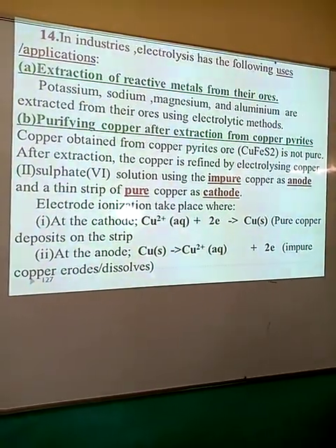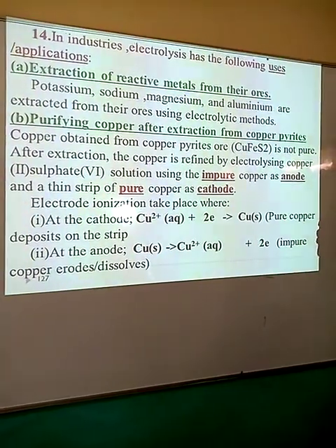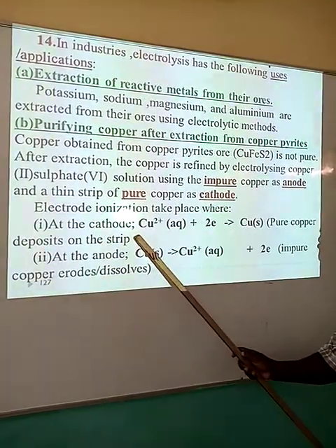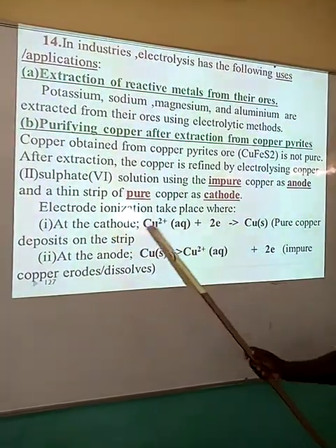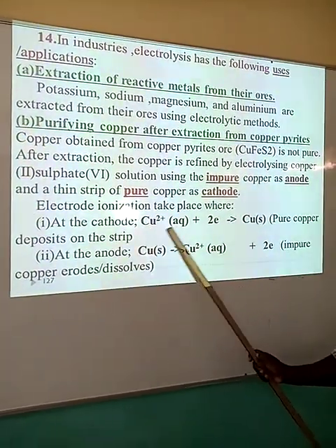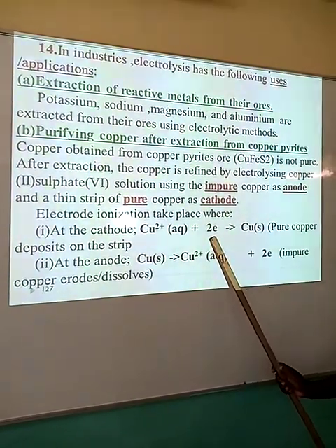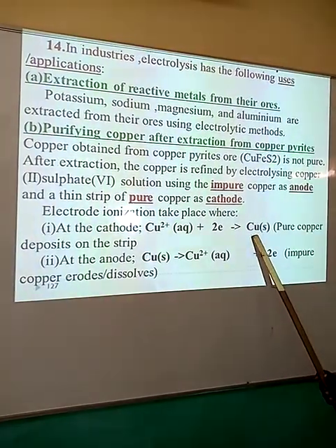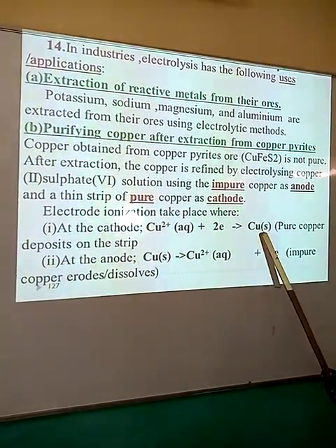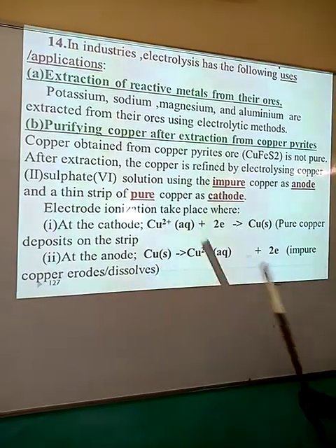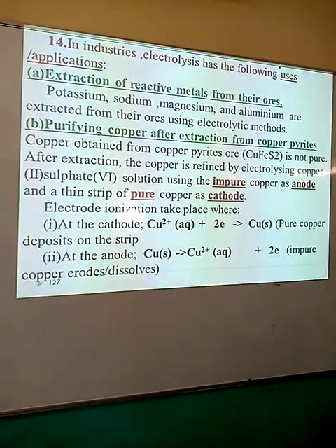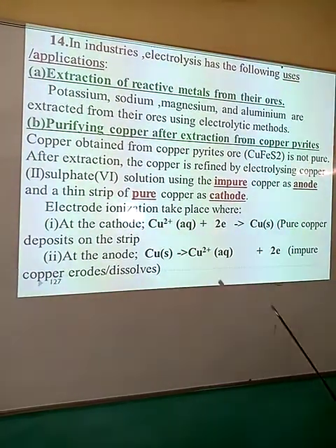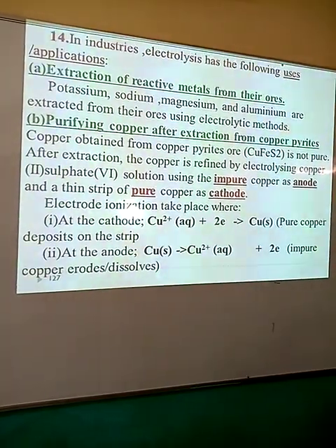During the reaction, when you switch on and the electric current passes through, copper ions from the solution pick up electrons from the electrode to form copper atoms. Once the copper atoms are formed, they are in solid state and are deposited on that pure copper strip, and the copper obtained will be almost 99.9% pure.